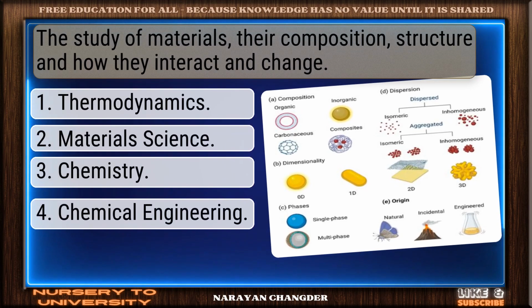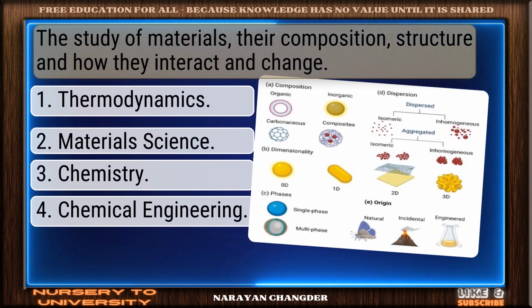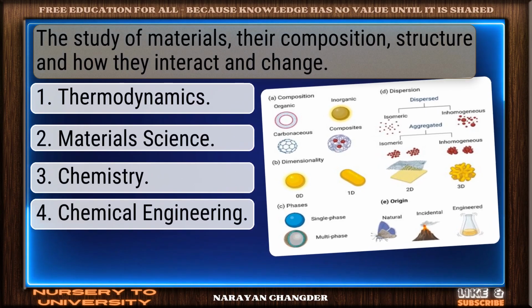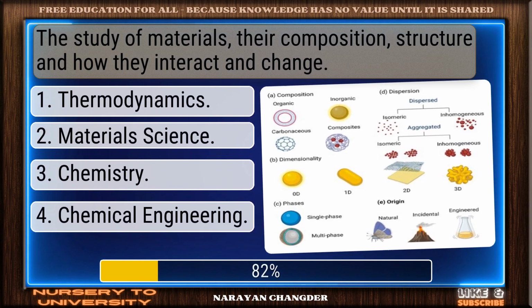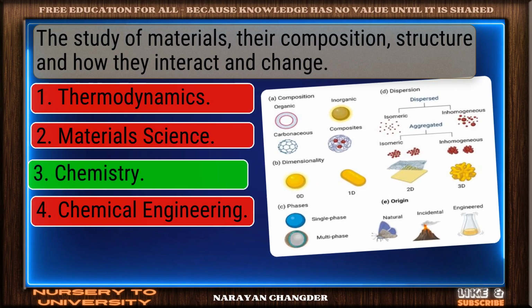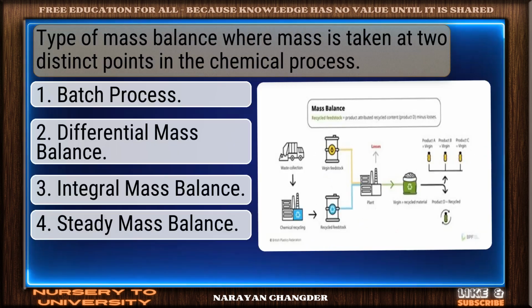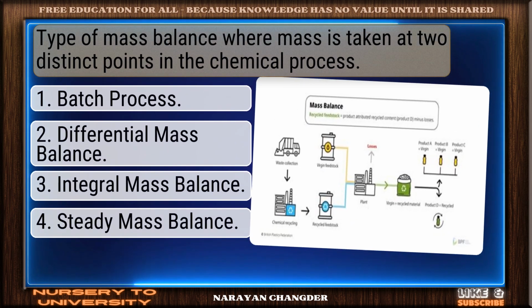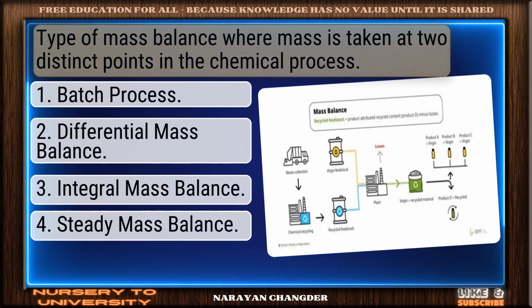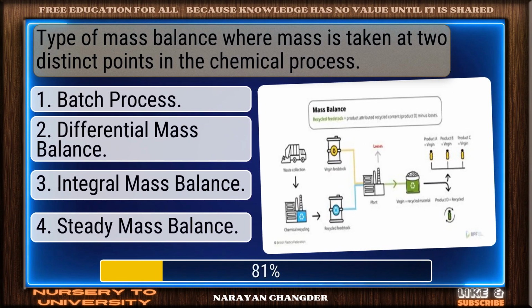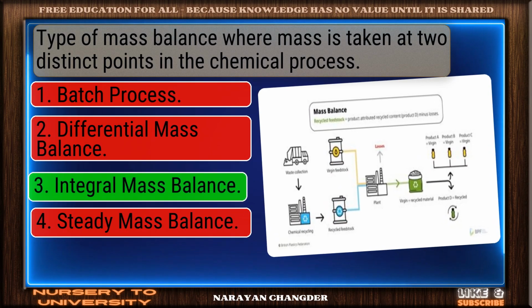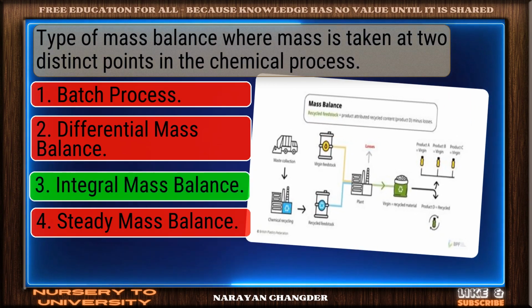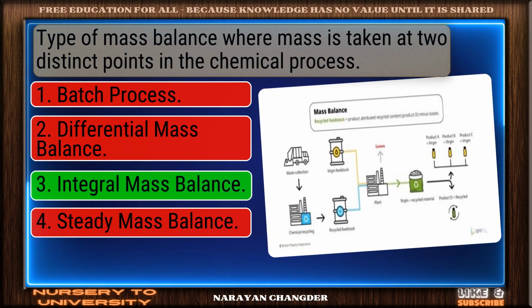The study of materials, their composition, structure, and how they interact and change. Excellent. Chemistry is a brilliant choice. Type of mass balance where mass is taken at 2 distinct points in the chemical process. You're right. Integral mass balance is the correct answer.